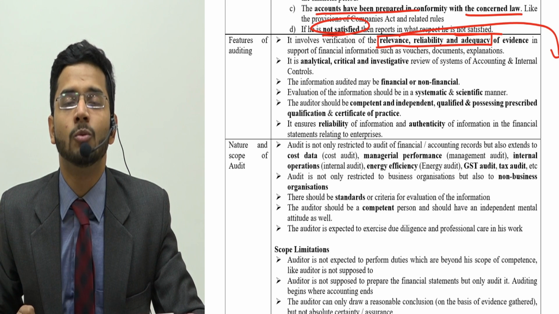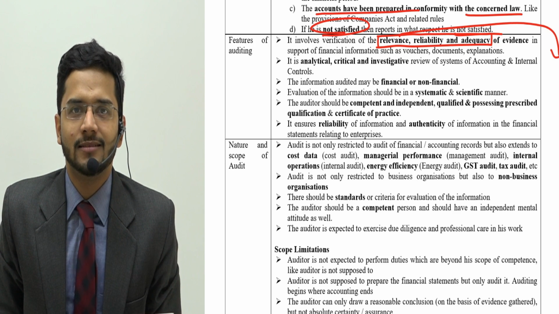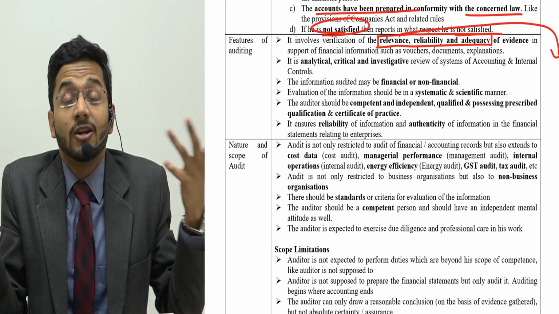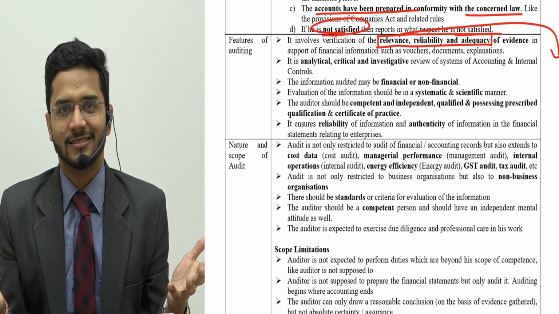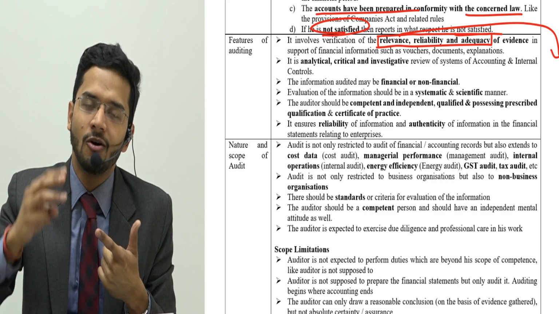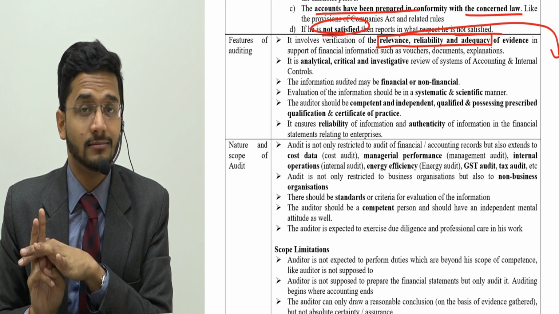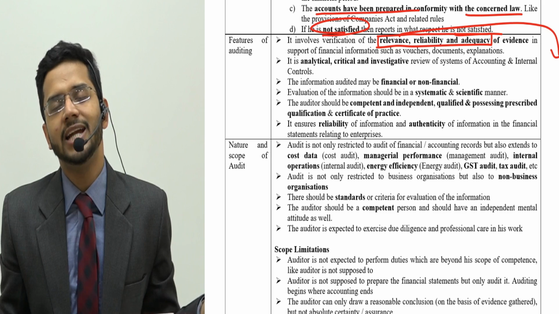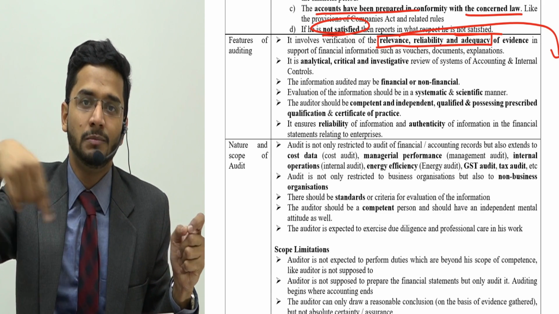Number three, your invoice should be adequate. So for example, you spent 300 rupees and you gave invoices for 290 rupees. Your invoices were not adequate. They were not sufficient. Your invoices should be sufficient. So an auditor has to see these three things in an invoice or a document or evidence: number one, it should be relevant to the expenditure which has been incurred. Number two, reliable. Number three, adequate or sufficient. So RRA: relevant, reliable, adequate. Please remember these three words.